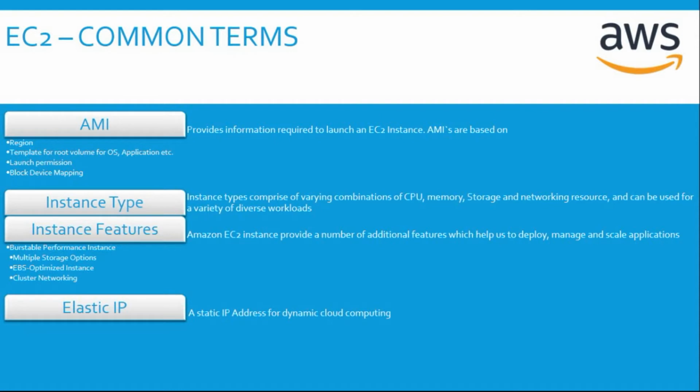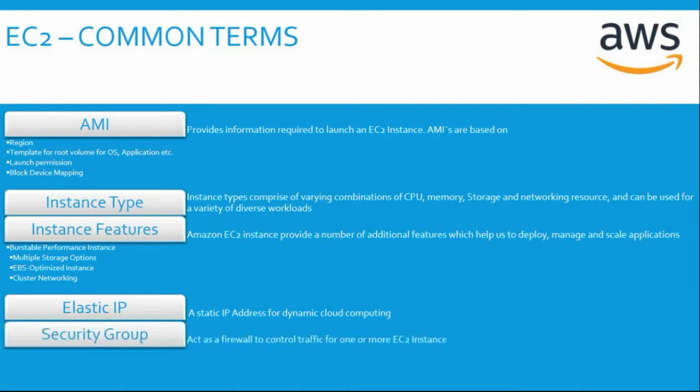Elastic IP. Elastic IP is a static IP address which we can use with a particular EC2 instance. Security group. A security group acts as a firewall which helps us to control the inbound and outbound traffic for one or more EC2 instances. Finally, we have a VPC. VPC stands for Virtual Private Cloud and it acts as a private data center in the AWS cloud.